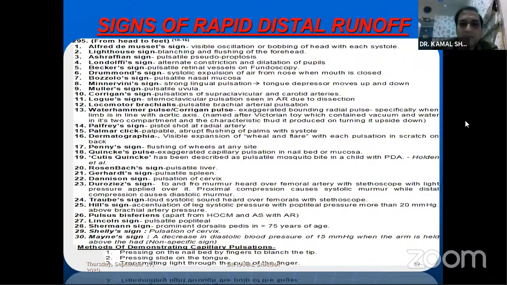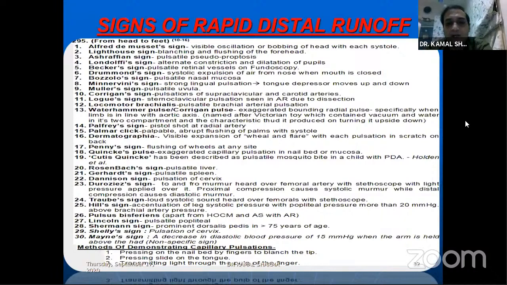Cutis Quincke was described by Holden, especially in a child who had a mosquito bite, and that red bite was flushing on pulsation; the child had a PDA. Rosenbach's sign is pulsatile liver. Gerhard's sign is pulsatile spleen. Dennison's sign is pulsations of the cervix. Duroziez's sign is the combination of systolic as well as diastolic murmurs. Duroziez's murmur reflects the diastolic. So distal compression causes a diastolic murmur, while proximal compression causes a systolic murmur. Together, both are called Duroziez's sign, while the distal diastolic is called Duroziez's murmur.